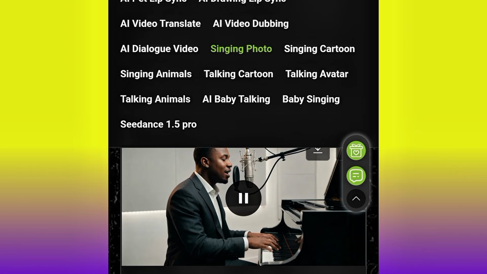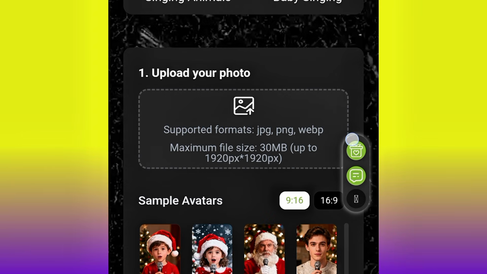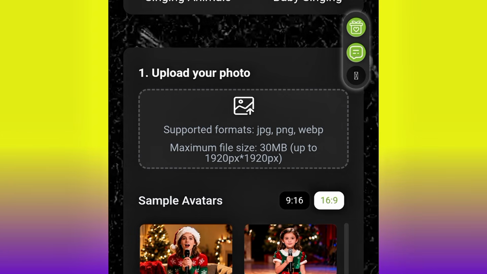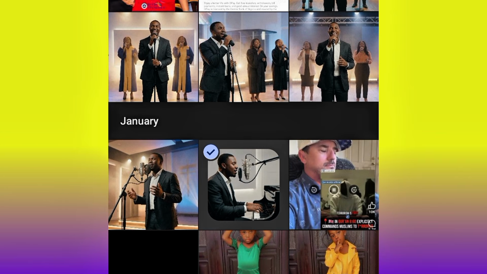You may ask, this particular video is short. Yes, that is why we cut our audio part by part. So for you to continue, you just need to bring in the remaining audio on the same picture, and this is how to do it. Come back here to your singing photo. Choose your aspect ratio again, bring in the image. I can choose the same image, or if I want to change the scene, I can choose another image. For me, let me say I want to use the same scene.